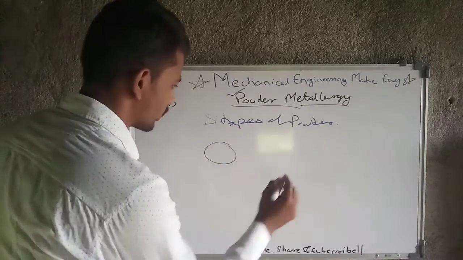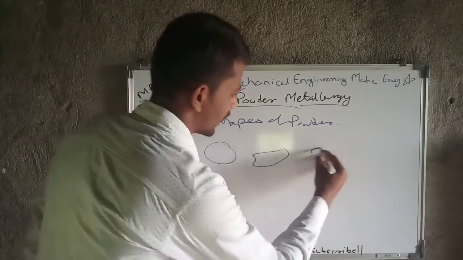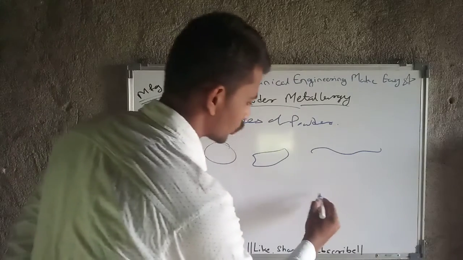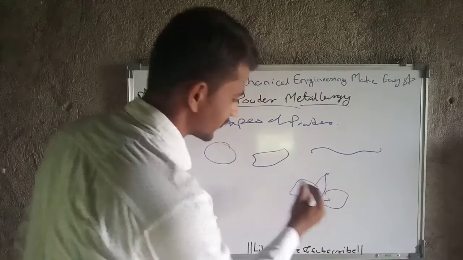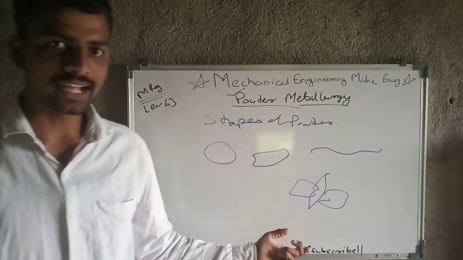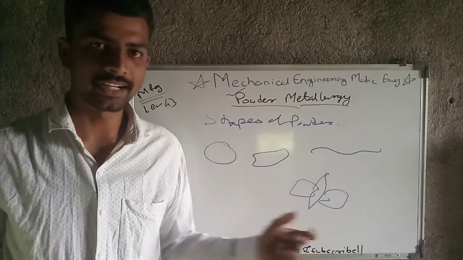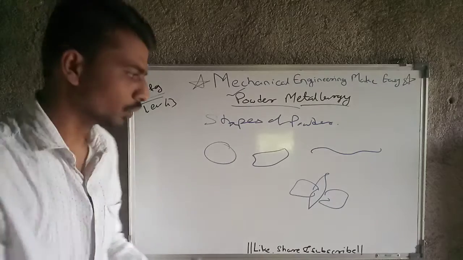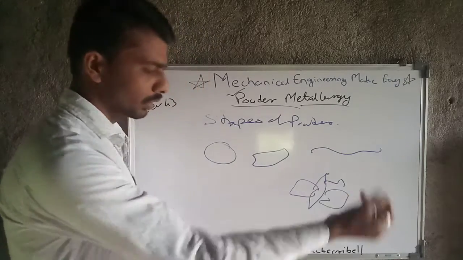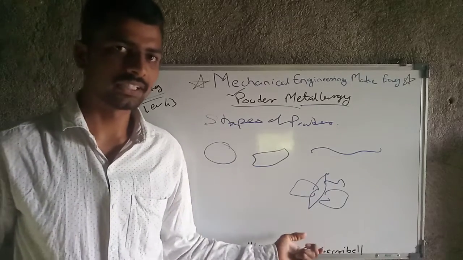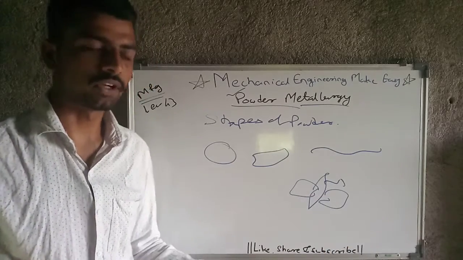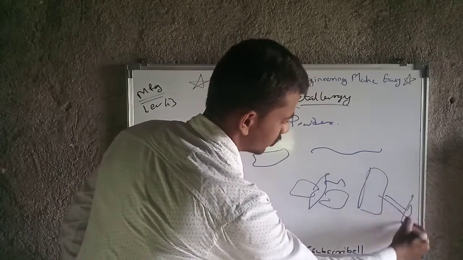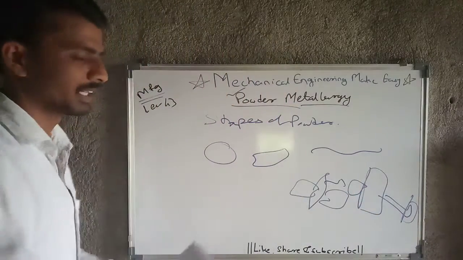That powder may have a spheroid shape, a flake shape, or a fiber type shape. It may also have a dendrite type shape. What is dendrite exactly? While cooling, a nucleus is formed, and that nucleus forms one dendrite, and with the help of that dendrite's growth all the solidification occurs. So dendrite will have a very irregular shape, any kind of shape, that is nothing but dendrite.